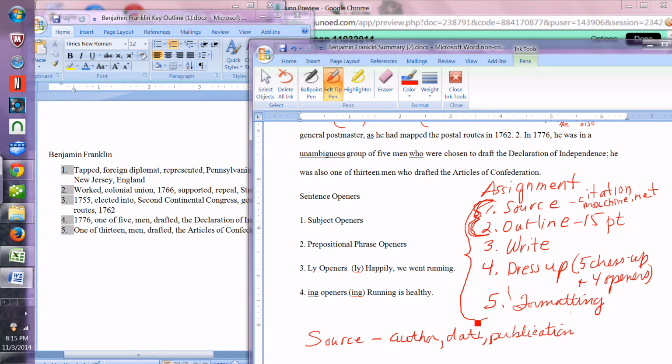For this class, I want to make sure you know the writing techniques. That's why it doesn't matter to me what you write on. You can pick a sports figure, you can pick a president, you can pick a topic in science or history, anything that's interesting to you, because if it's interesting to you, it'll make for more interesting writing. So your assignment, get your source, make sure it's an appropriate source, and get me your 15-point outline. That's the end of the video.